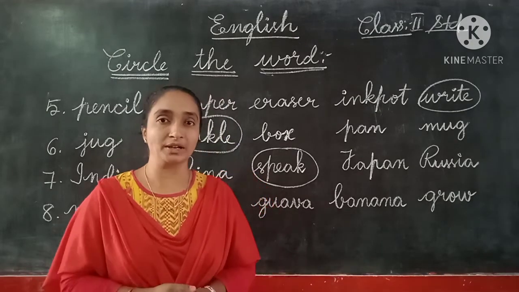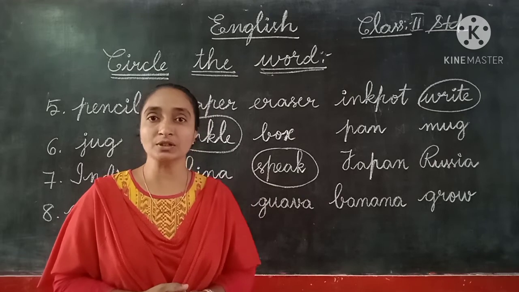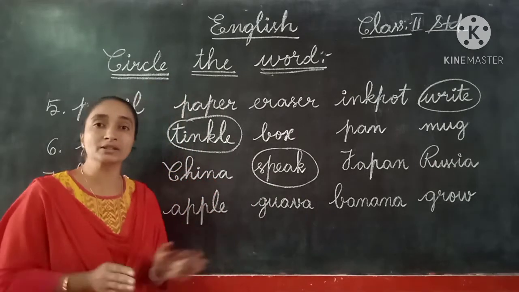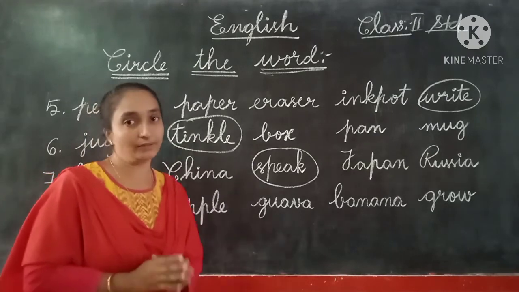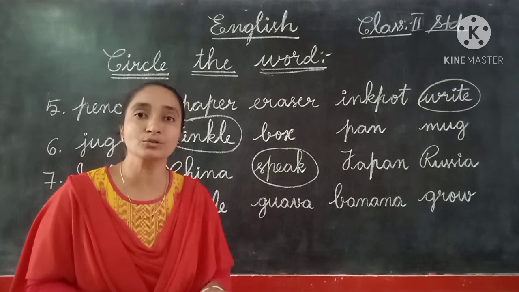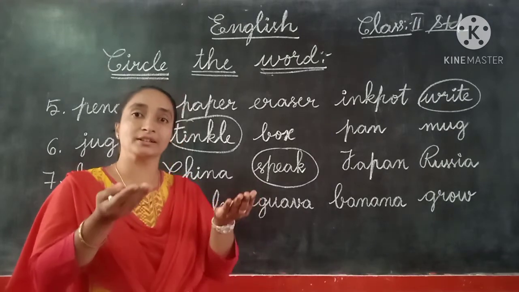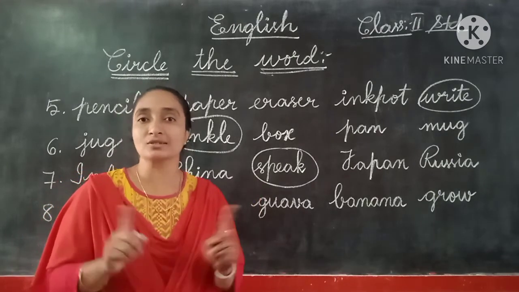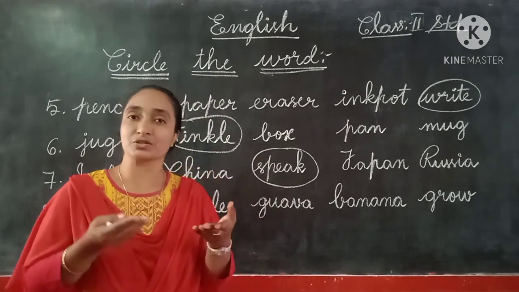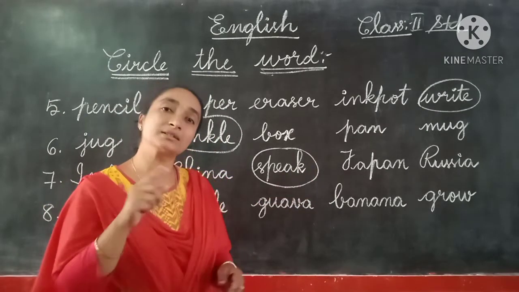So finally the eighth one here, all the names of fruits. Among all these, which is not a naming word? It's very easy. The last one, G-R-O-W, grow. Growing is not a naming word. Growing is an action word. So this we can do the circle.